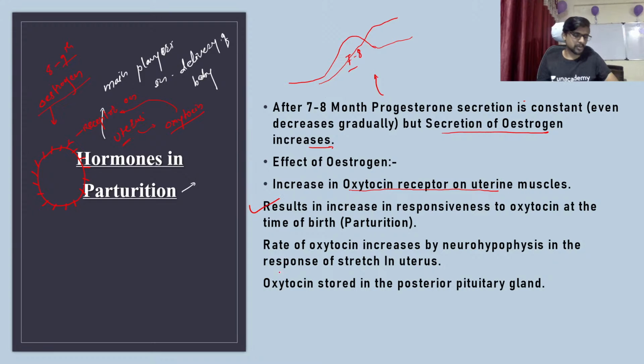So why it is important, we will explain in the next slide. Okay, so the rate of oxytocin increases by the neurohypophysis. न्यूरोहायपोपायसी म्हणजे काय रे, कोणाला माहिती आहे का न्यूरोहायपोपायसिस कोणता ऑर्गन आहे, कुठे असतो हा. So the rate of oxytocin increase by the neurohypophysis is the response to a stretch in the uterus. Okay, so uterus मध्ये response काय आहे त्याचा, stretch वाढवतो. So the uterus contracts due to the secretion of the neurohypophysis.